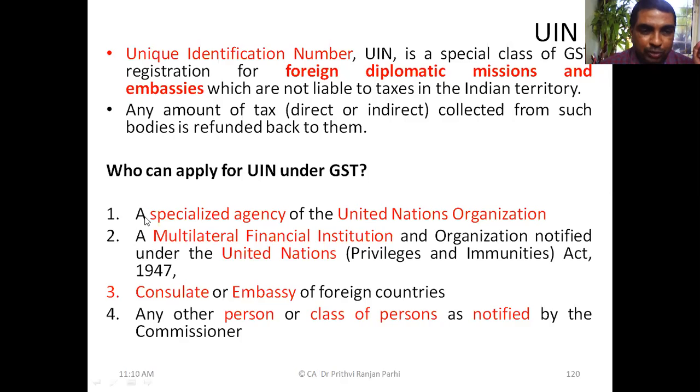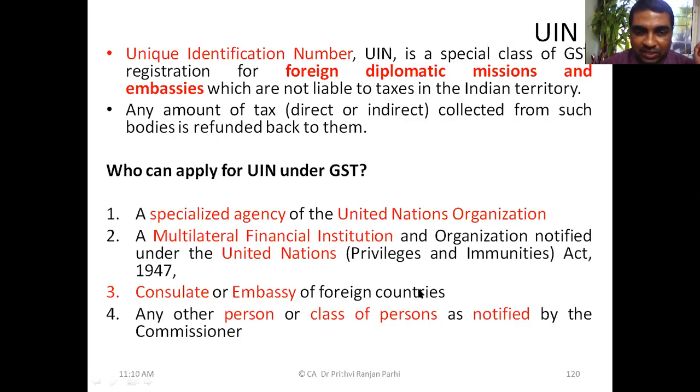Who are these people? First category is the specialized agency of the UNO. Some specialized agency of the United Nations organization can apply for this number called UIN. Or a multilateral financial institution or organization notified by the United Nations, they also can apply for UIN. Consulate or embassy of foreign countries can go for UIN.